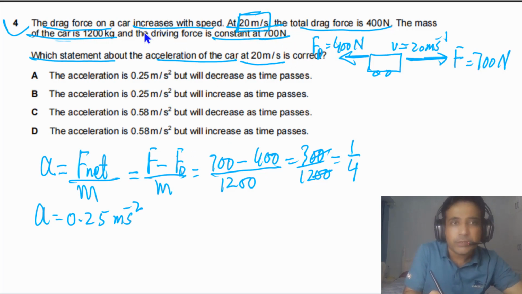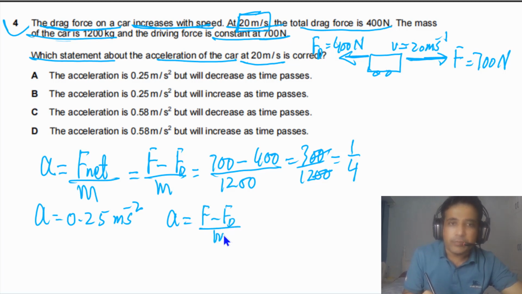But in the question it is given to us that drag force increases with speed. So if the speed of the car increases, because the car is accelerating, the drag force will increase. So we can write a is equal to F minus Fd divided by m. If the drag force increases, it means overall this will decrease.